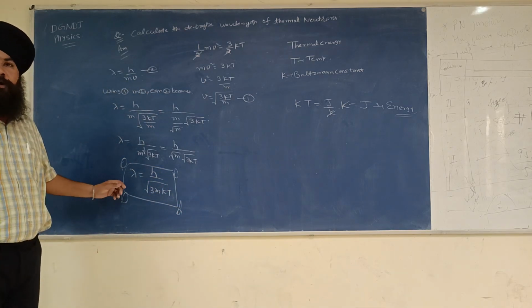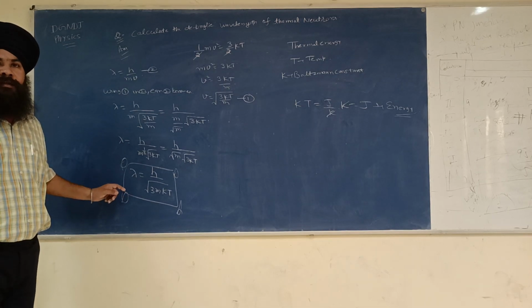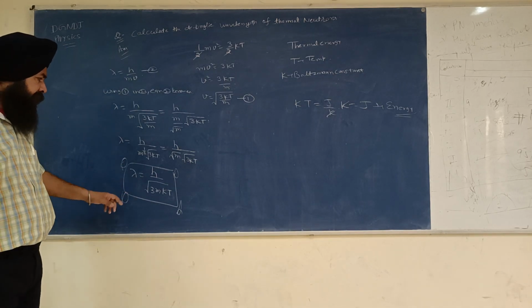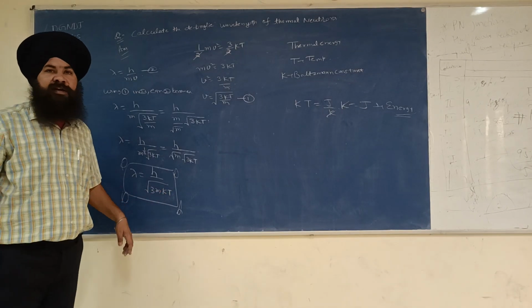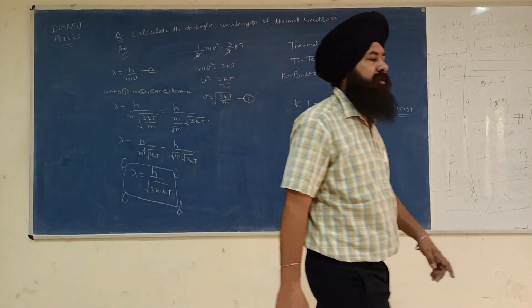This is the de Broglie wavelength associated with the neutron. m is the mass of the neutron, T is the temperature, and k is called the Boltzmann constant.